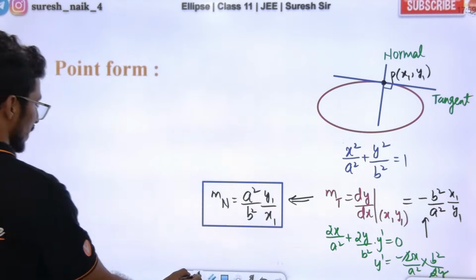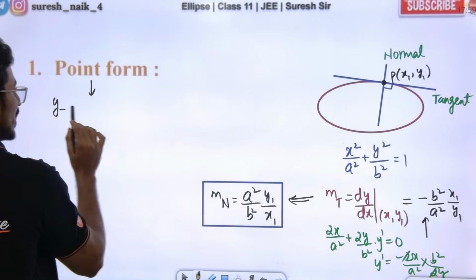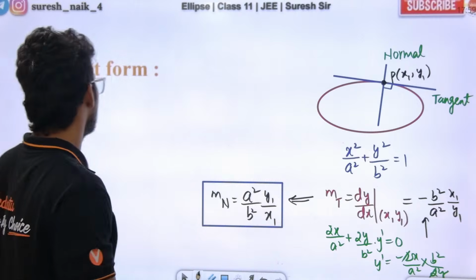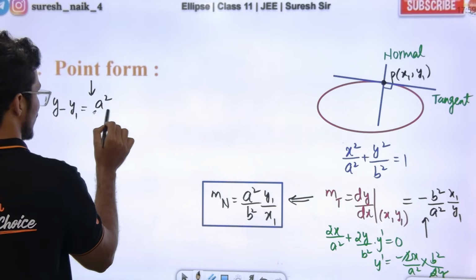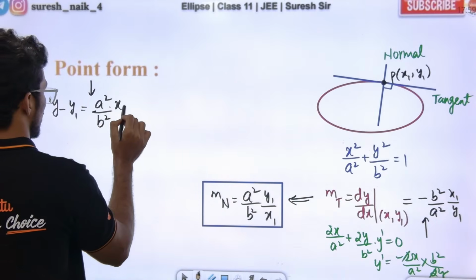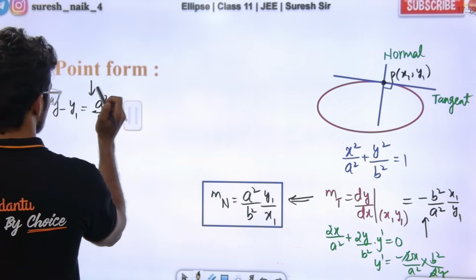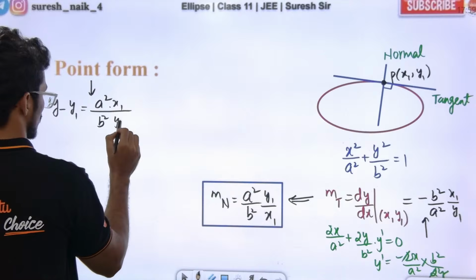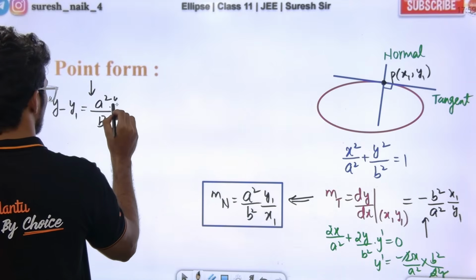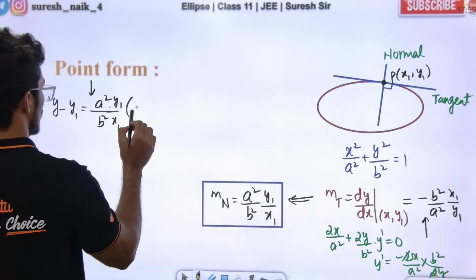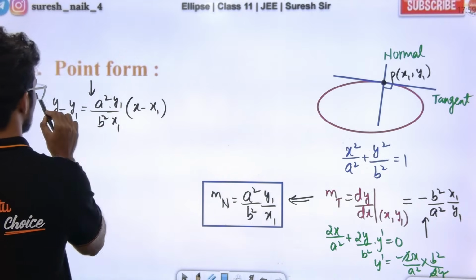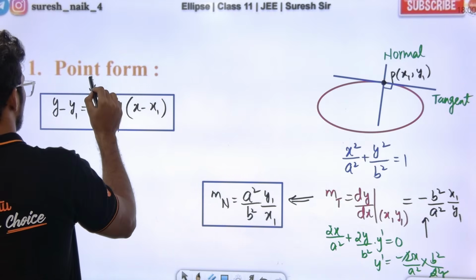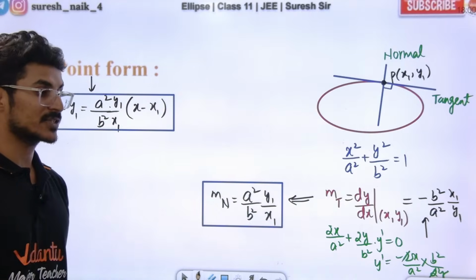Okay? Now how is the equation of the normal, sir? Point formula: y minus y1, where y1 is the y coordinate of the given point. And what is the slope of the normal? a square by b square into y1 by x1, right? So y minus y1 equals a square by b square into y1 by x1 into x minus x1. This is the equation of the normal in point form.